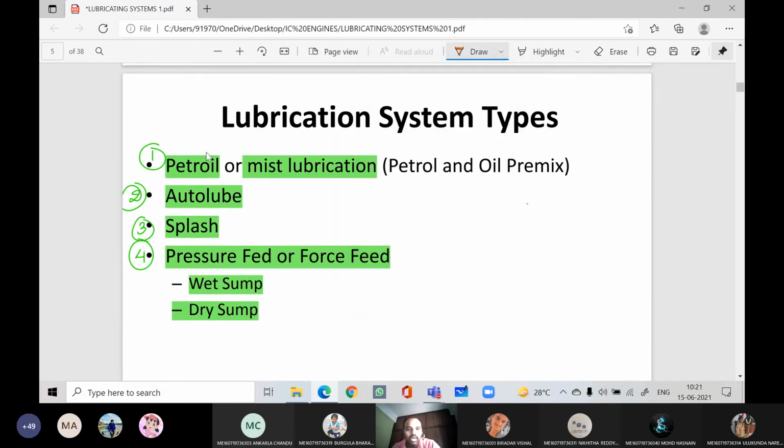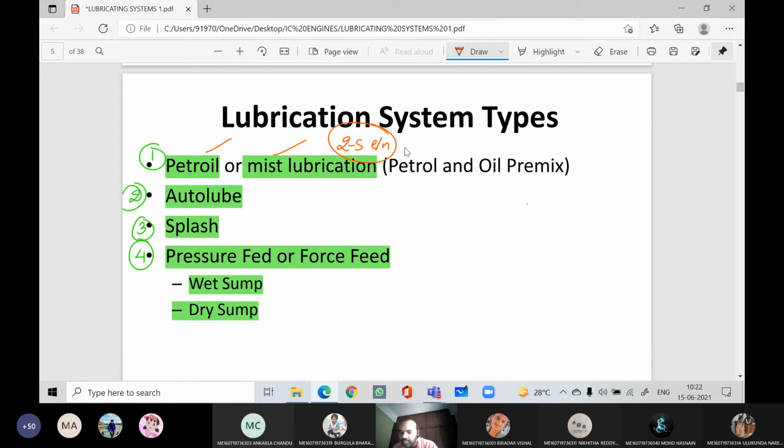Now the petrol or mist lubrication system is used in two-stroke engines where there is no dedicated crankcase, where there is no separate lubrication system. At that time we use the petrol or mist lubrication system. In this system we mix the lubricating oil with the petrol, and that lubricating oil is used as the lubricant and reduces the friction between the parts.